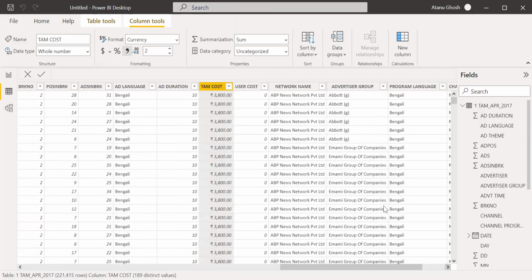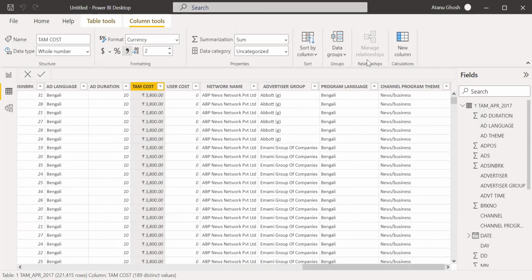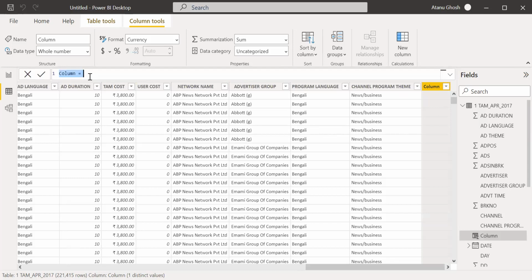What we'll also do is, you see this is TAM cost and this is the ad duration. So we want to create a new column which is TAM cost per second. That will be useful.